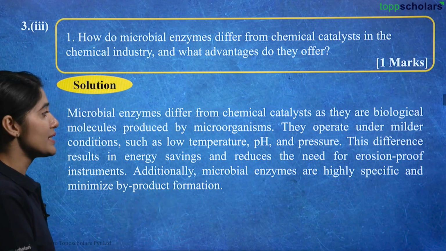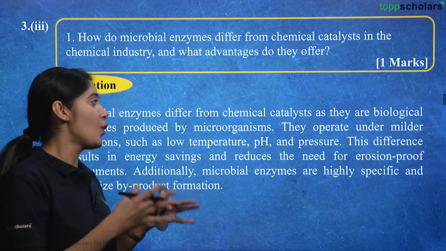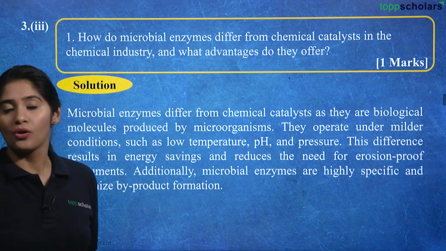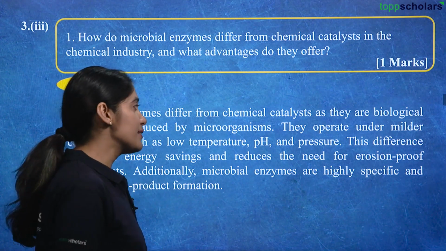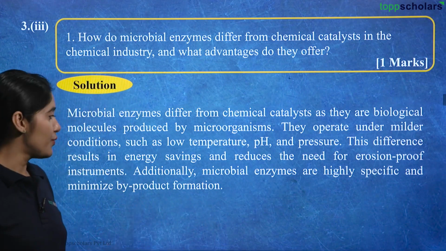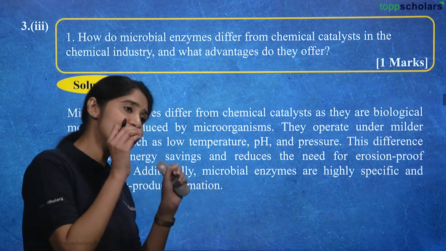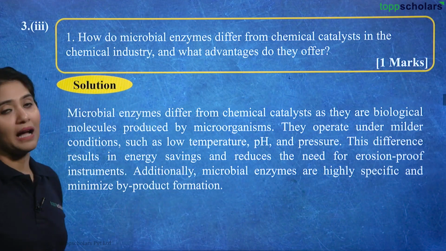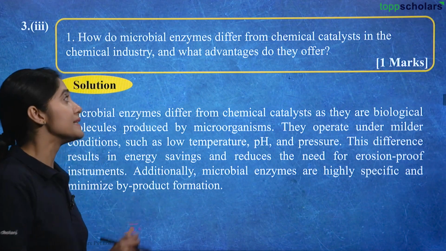So, it reduces the need for higher energy and the need for corrosion proof instruments. We all know that chemicals have certain corrosive reactions on the bioreactors that are used for the chemical processes. Additionally, microbial enzymes are highly specific and minimize byproduct formation. So, wastage is also minimized.